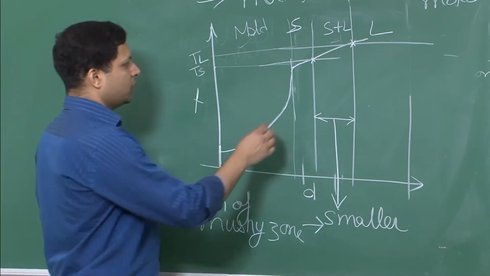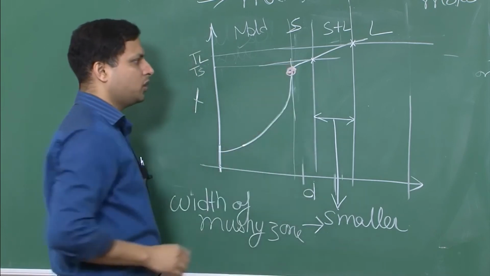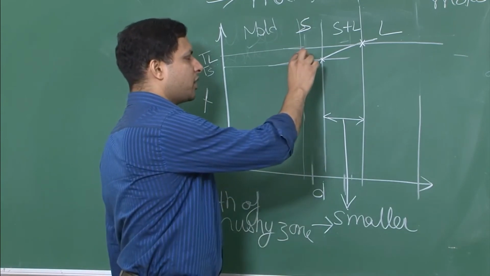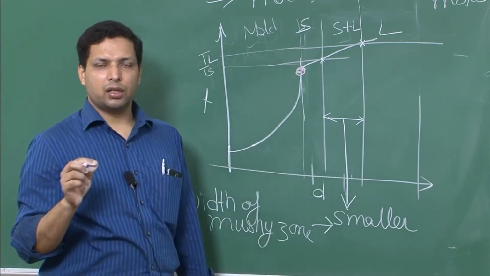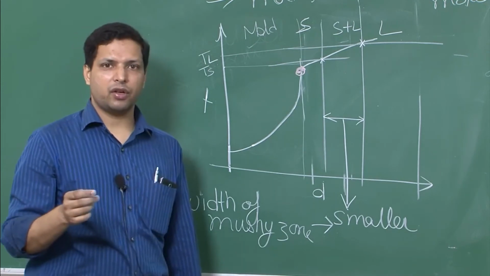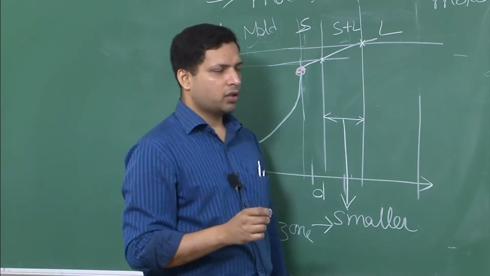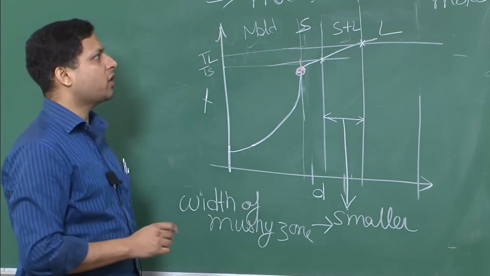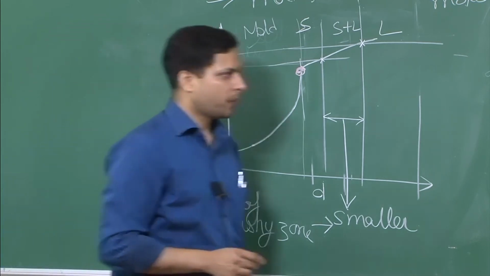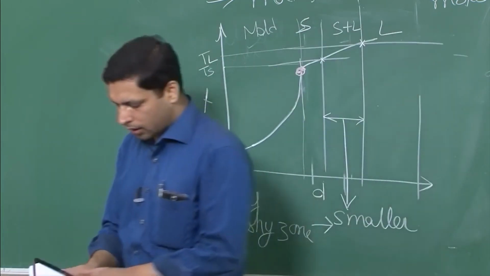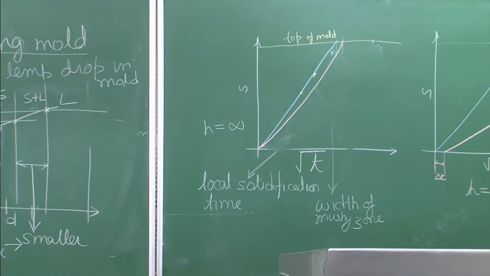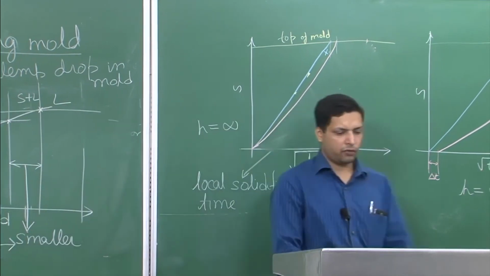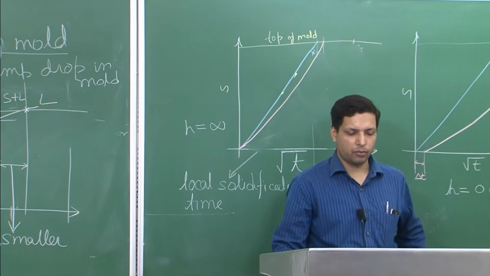The only difference would be that the temperature at the mold-solid interface will keep changing, although in a very narrow temperature range, but it will change with time, which we did not have when we were talking about pure metals. But otherwise all the equations that we derived for pure metals, you can apply to solidification of alloys when you are using an insulating mold. So with that we come to the end of the solidification of alloys, and it will be a good idea to review what we have done for the heat flow component.